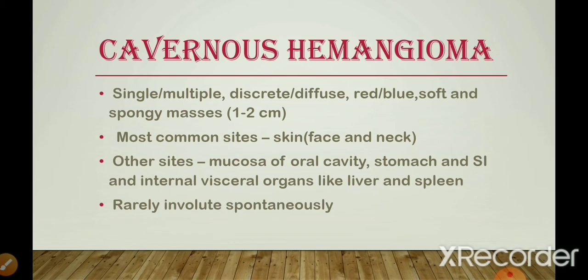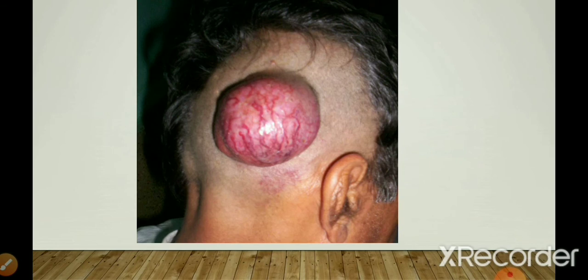These are single or multiple, discrete or diffuse, red or blue in color, generally soft and spongy masses, around 1 to 2 centimeters in diameter. The most common site is again the skin of the face and neck. There are also other possible sites like the mucosa of the oral cavity, stomach, small intestine, and internal visceral organs like the liver and spleen. They rarely involute spontaneously. So this is an example of it.